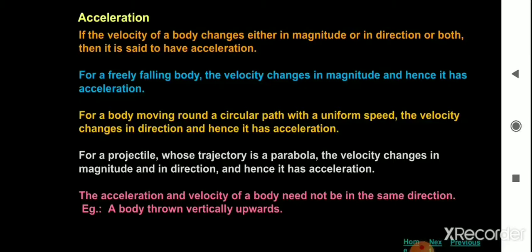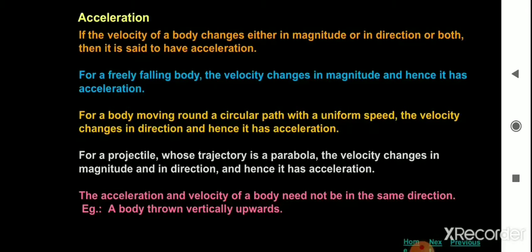A freely falling body has acceleration. A body moving in a circular path has acceleration. For a projectile whose trajectory is a parabola, the velocity is changing, so it has acceleration. Acceleration and velocity of a body need not be in the same direction. They may be opposite, or sometimes in other directions also.